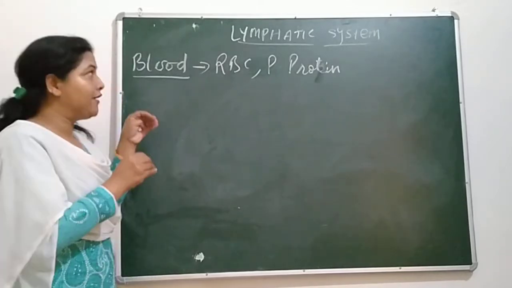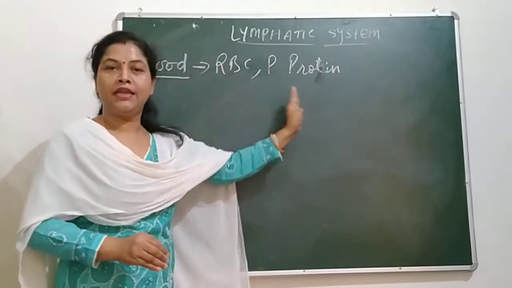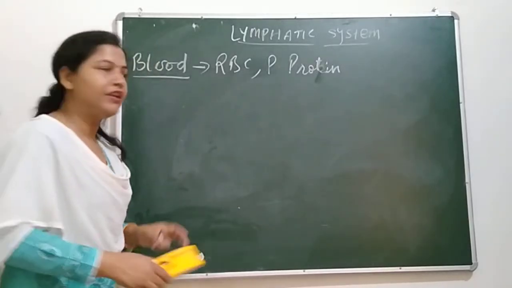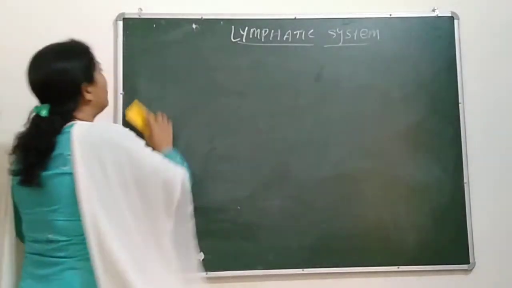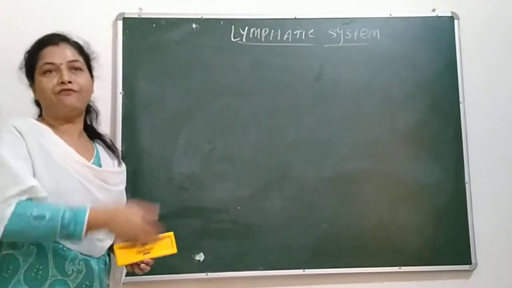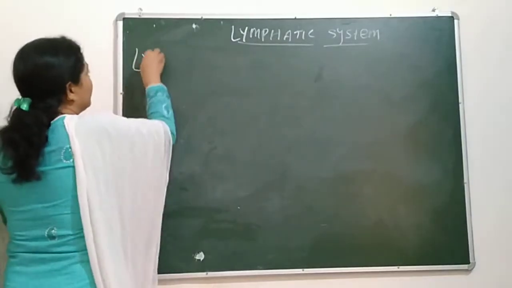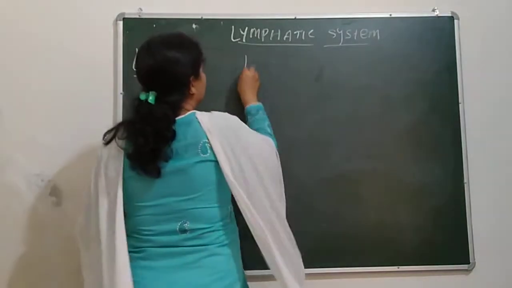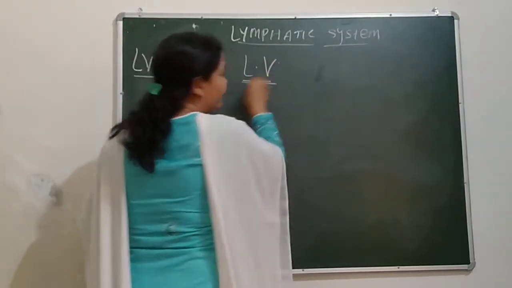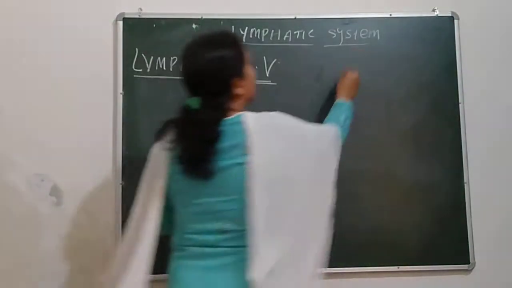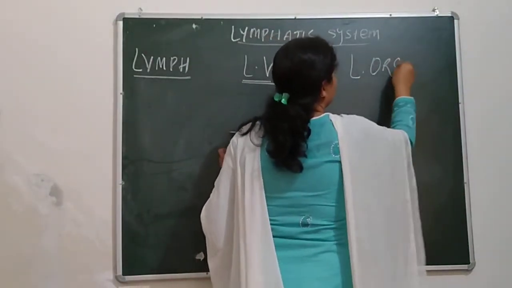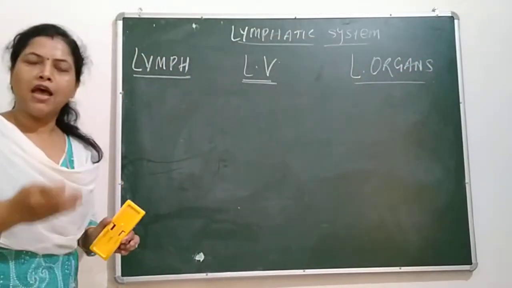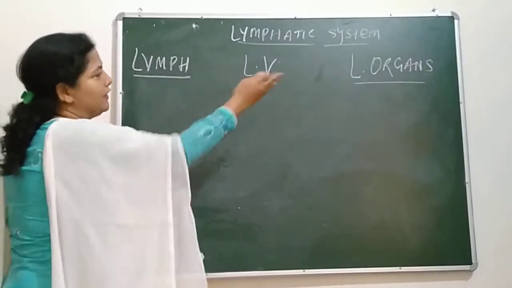And where does it flow? It flows in the lymphatic system. If we divide this lymphatic system, what are the organs present in it? The first one is lymph. The second one is lymph vessels. And the third one is lymphatic organs. Now, one by one, I am going to make you understand all these three.